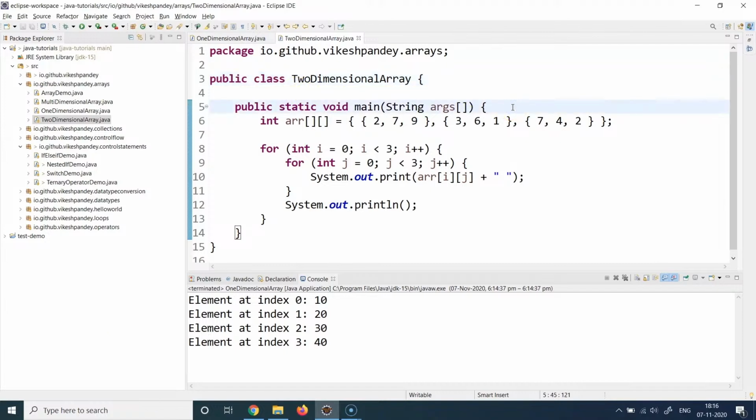And if you want to store that 2D matrix in a Java program, the approach and the procedure for it is pretty similar to how you create a one-dimensional array with slight changes. The first change is instead of a single square bracket, you're going to write 2 square brackets because it is a two-dimensional array. So remember, the number of square brackets you are going to put while initializing and declaring the array is the number of dimensions which your array is going to have. Since this is a two-dimensional array example, that's why you see 2 brackets here. If this was a three-dimensional array example, you will see 3 square brackets here, and so on and so forth. So that's the first part of it.